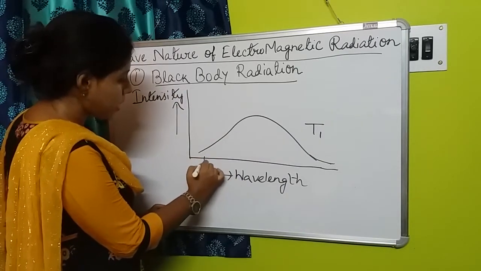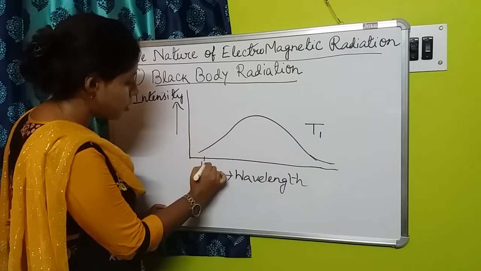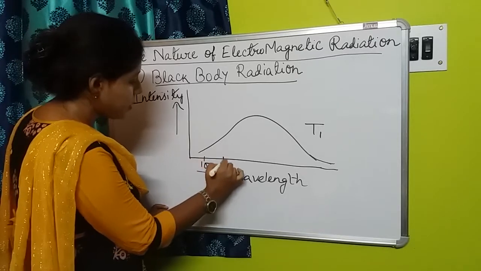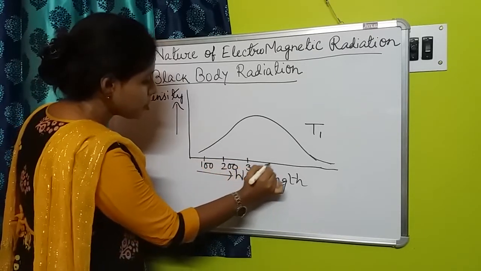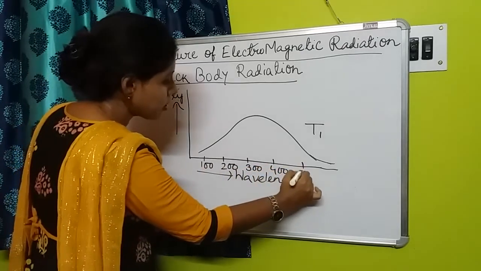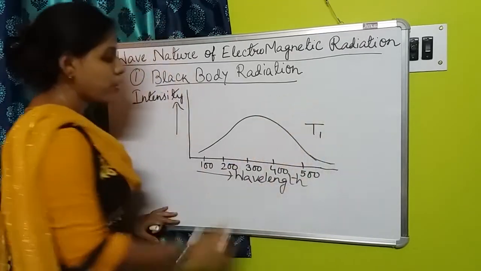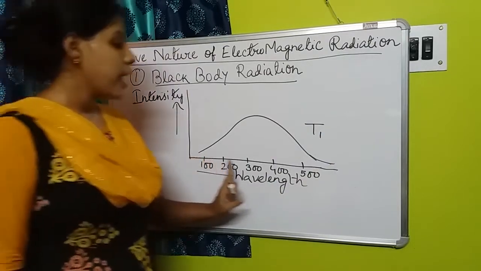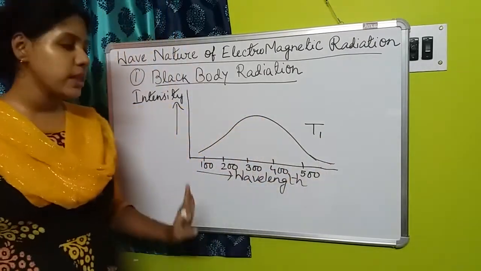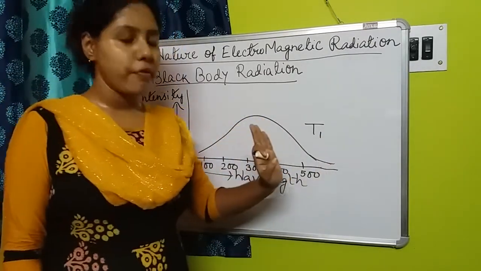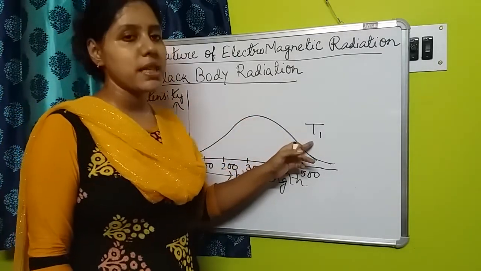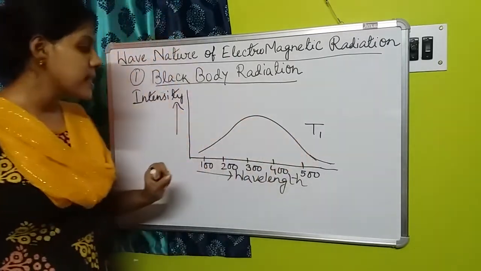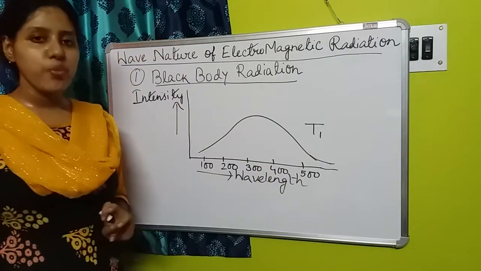Suppose here there is a value of 100, 200, 300, 400, 500. Suppose there are different values of wavelength we could see in this graph. Now whenever we are heating the substance at this temperature T1, it is emitting different wavelengths.